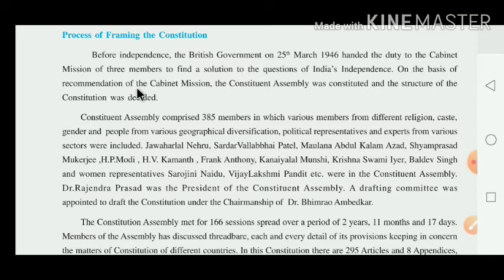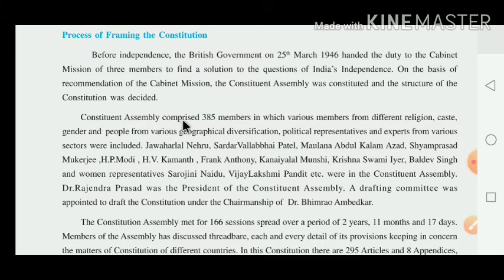On the basis of the recommendation, it means phalaman, of the cabinet mission, the constitution assembly was constituted and the structure of the constitution was decided. Now what happened is that on the basis of that recommendation of the cabinet mission, the constitution assembly was constituted and the structure of the constitution was decided.